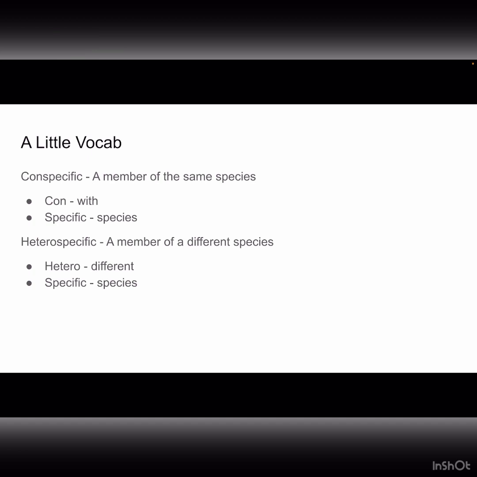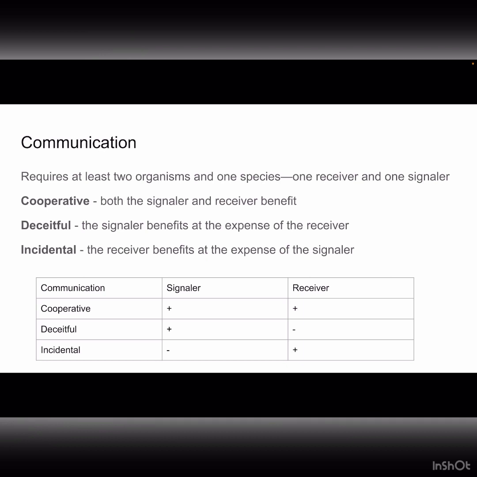Conspecific means a member of the same species. So if you went up to a person, then you'd be going to a conspecific. But if you went up to something like a dog, then you'd be going to a heterospecific. Heterospecifics are members of different species. So now that we've got that out of the way, let's talk about communication.